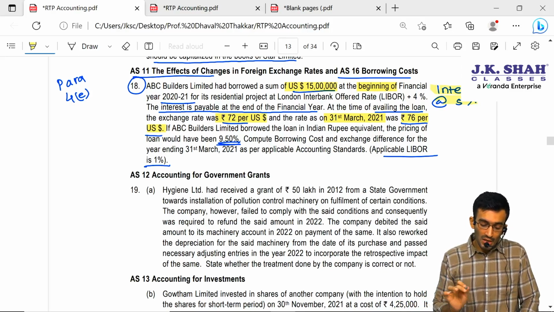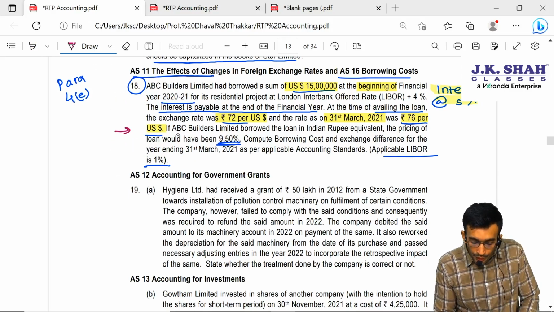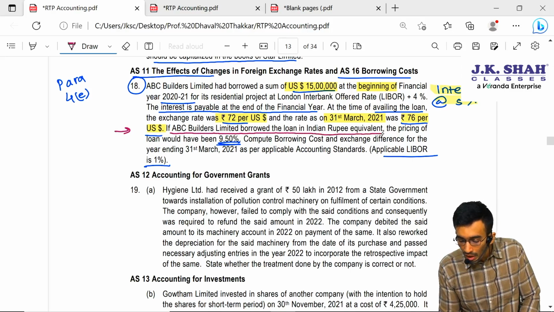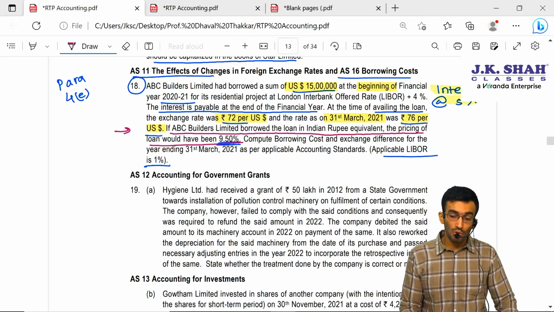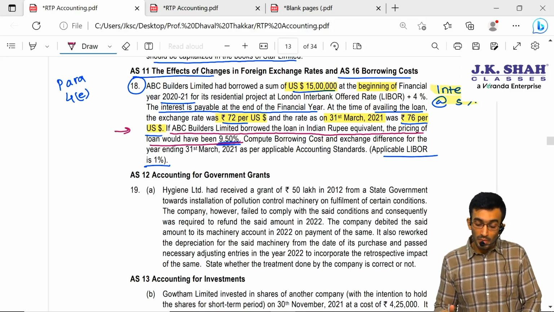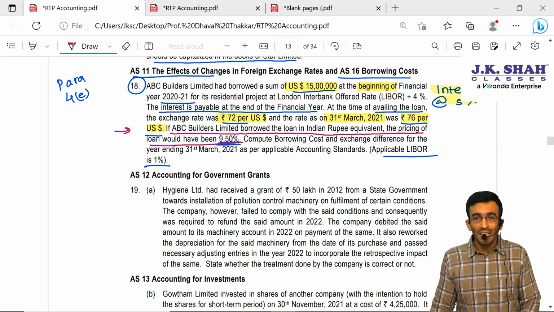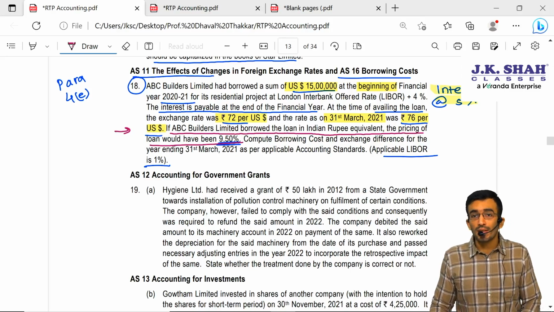But if you can see, they have given some hint. What is the hint? Here, if ABC Builders Limited borrowed the loan in Indian rupee equivalent, the pricing of the loan would have been 9.5%. They are saying if the loan would have been borrowed in India, then the interest would be 9.5%. So this is the hint from which we can conclude that we have to use para 4E of AS16.